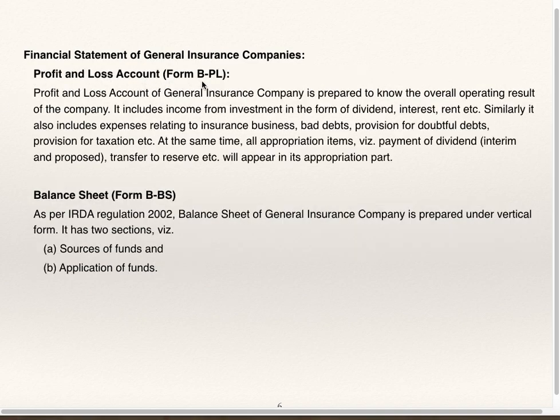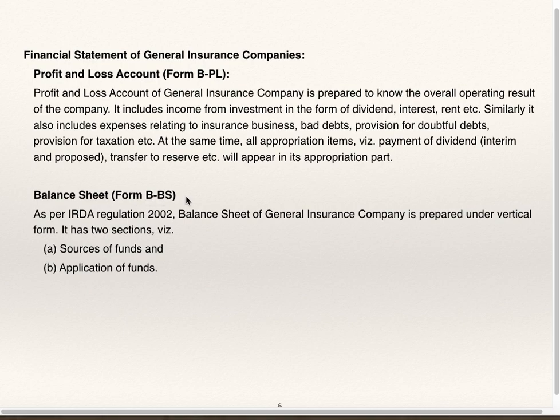Profit and loss account Form B PL. Profit and loss account of general insurance company is prepared to know the overall operating result of the business. It includes income from investment in the form of dividend, interest, rent, etc. Similarly, it also includes expenses relating to insurance business, bad debts, provision for bad debts, provision for taxation, etc. At the same time, all appropriation items, namely payment of dividend, interim and proposed, transfer to reserve, etc., will appear in its appropriation part.